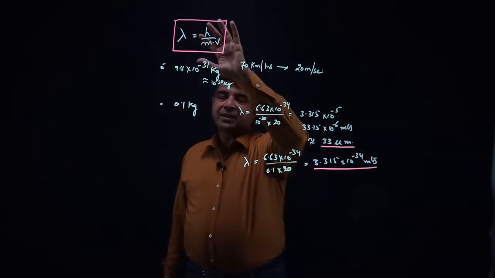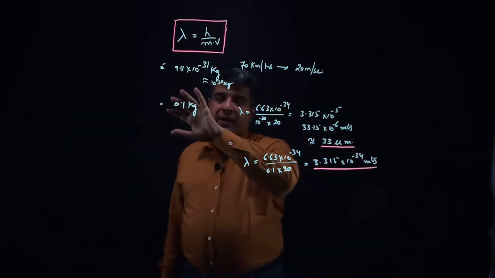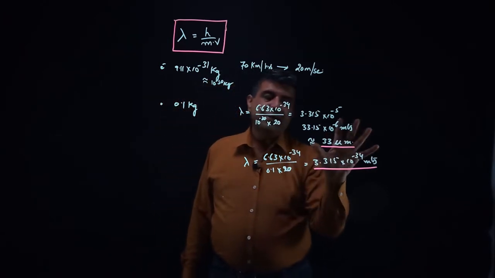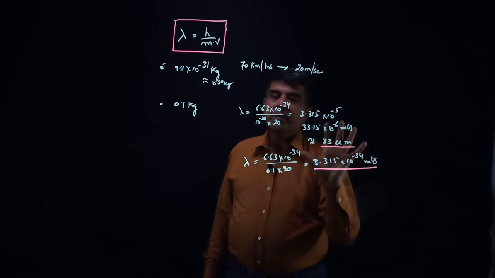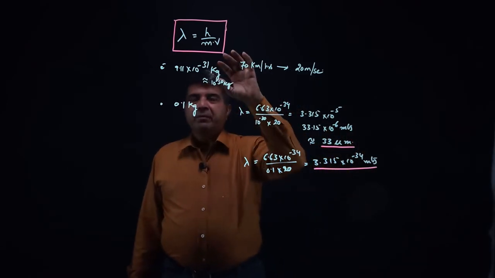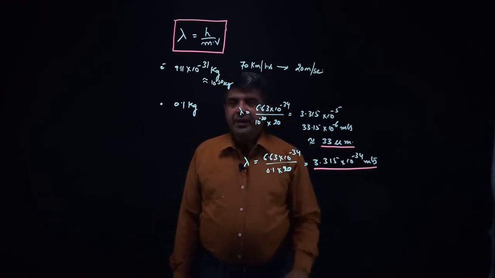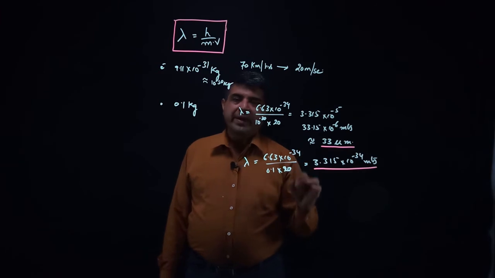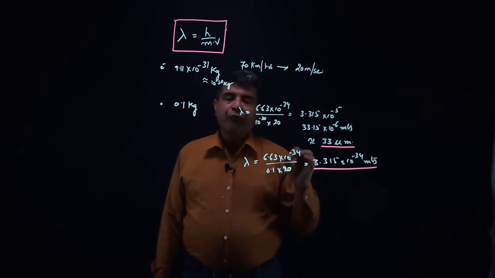But if this formula is used for the particles which are having high mass, then the wavelength is not measurable. A conclusion can be drawn that de Broglie wave equation holds true only for microscopic particles which are having very less mass.